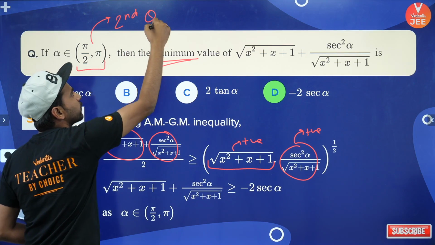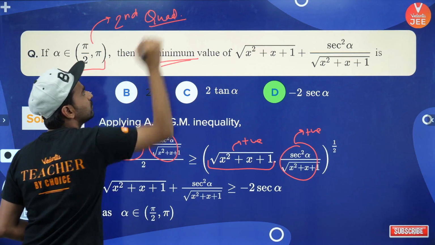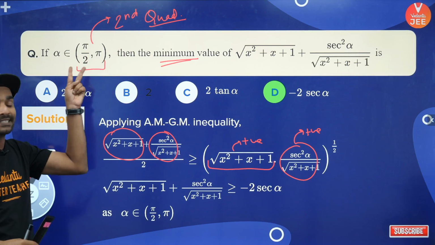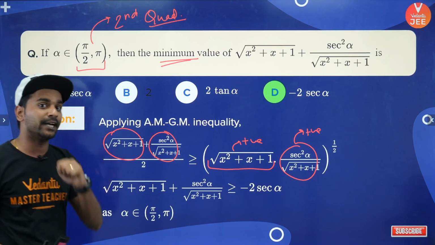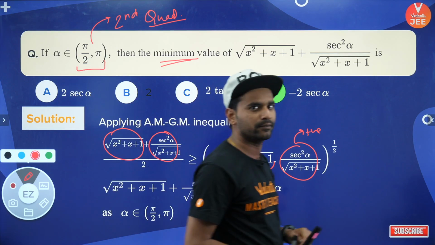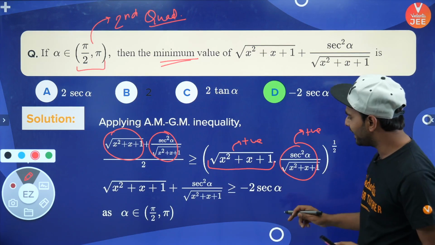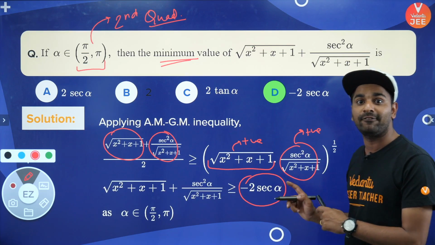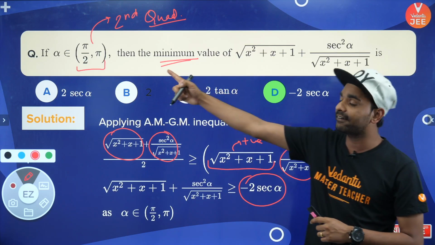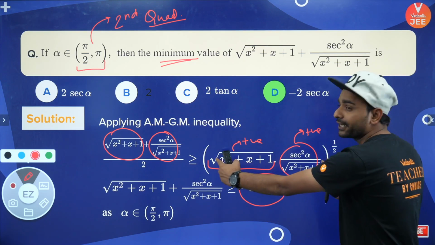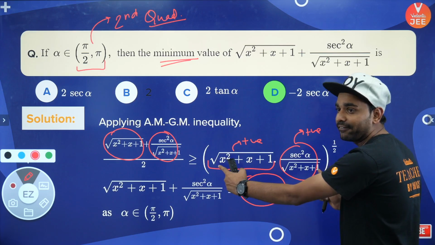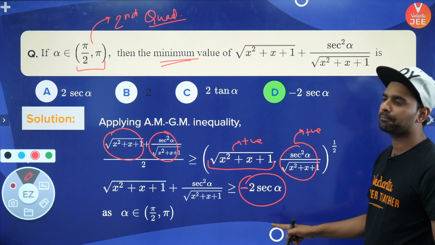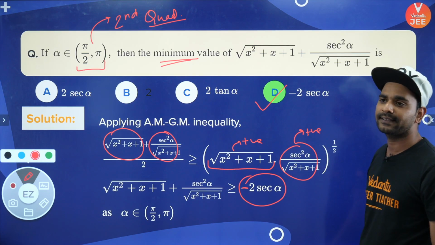Now the beauty of this question lies over here. The beauty of the question lies over here कि ये second quadrant में दिया हुआ है, and in the second quadrant the sec alpha is negative, isn't it? So if you write down that the minimum value is 2 sec alpha, it will be wrong because sec alpha is always negative given to me, and this particular thing can never come negative. Hence this has to come positive. Hence you will write minus 2 sec alpha rather than 2 sec alpha.